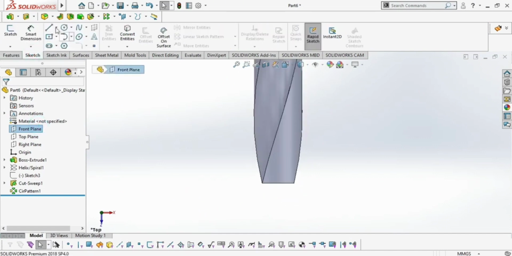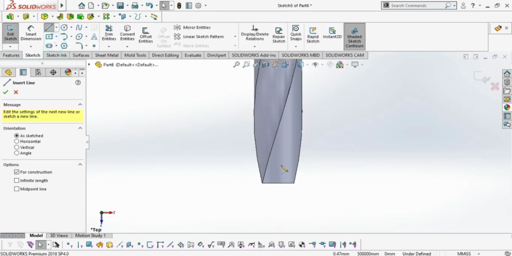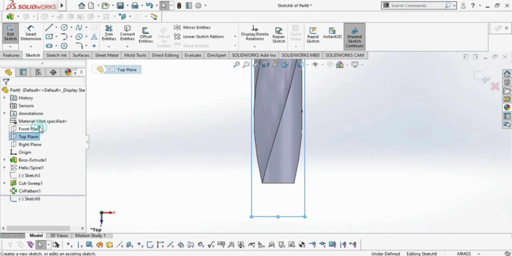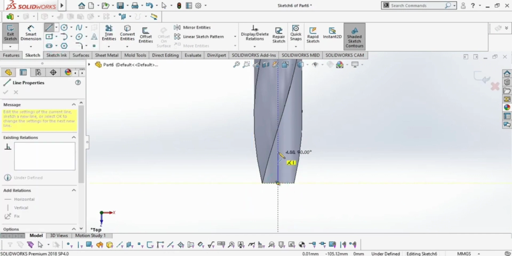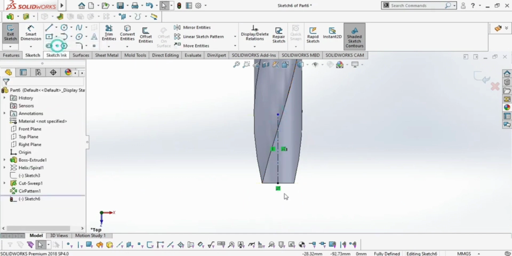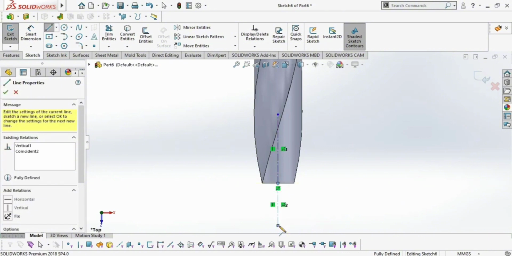First we have to draw a center line. As downward side also.